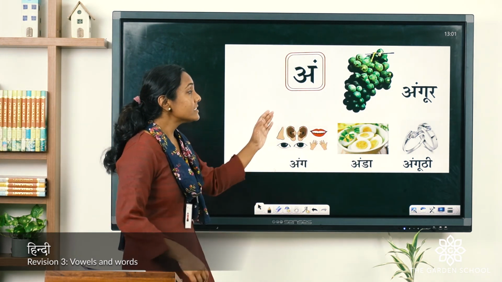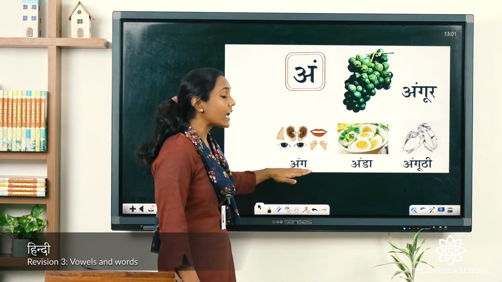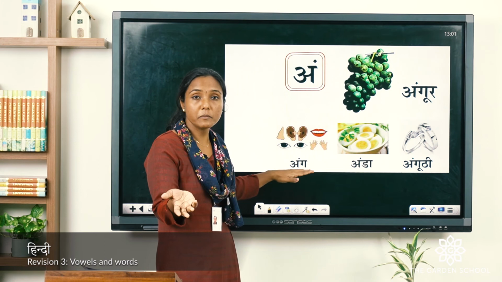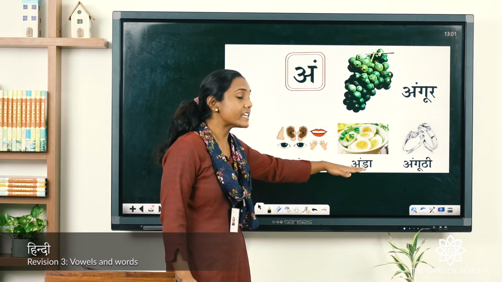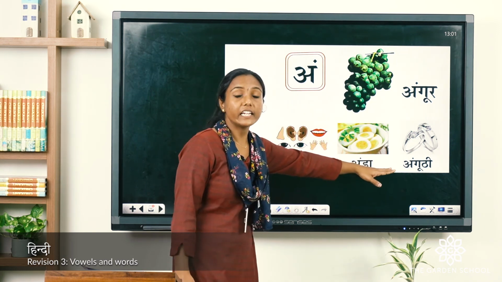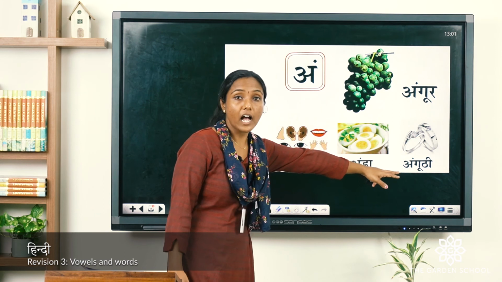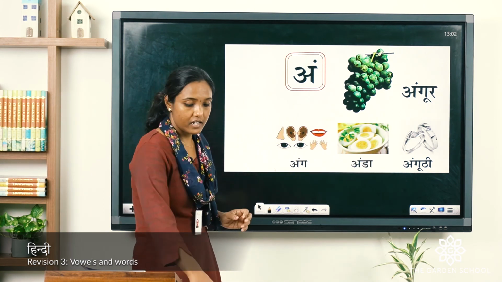An says angur, grapes, we all know. Ang means parts of the body. Ang, okay, how do we say it, ang. Anda, that means egg. Anda. Anguthi, can you pronounce along with me? Anguthi, that's a ring, okay, a finger ring.